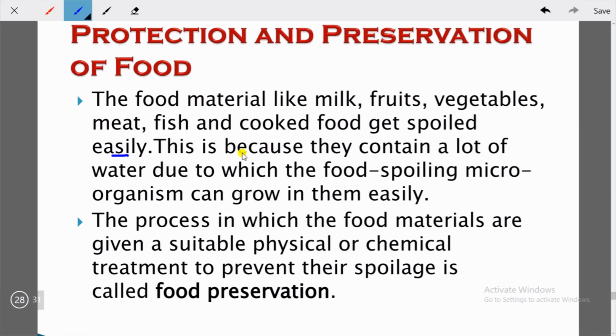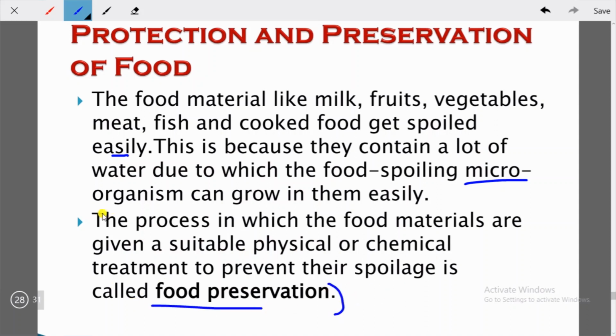This is because they contain a lot of water, due to which the food spoiling microorganisms can grow in them easily. So these microorganisms are responsible for the spoilage of food. The process in which the food materials are given a suitable physical or chemical treatment to prevent their spoilage is called food preservation. So this is the definition of food preservation.